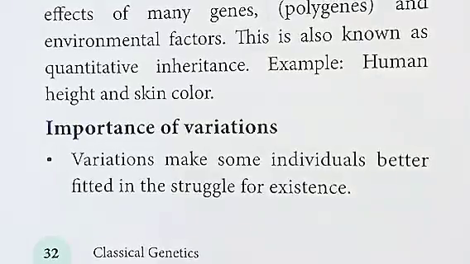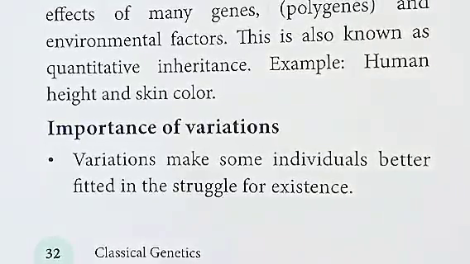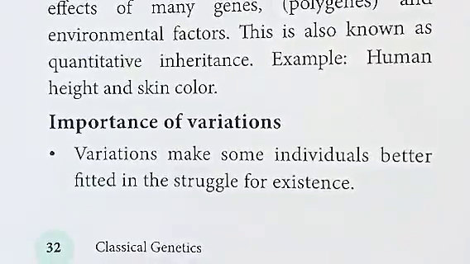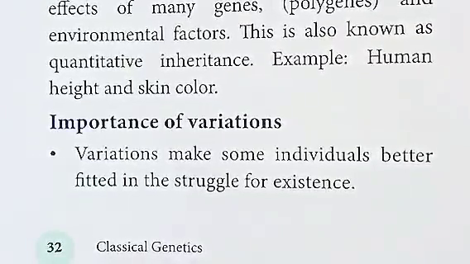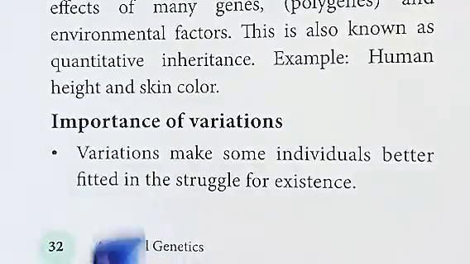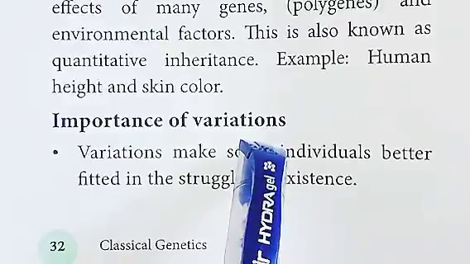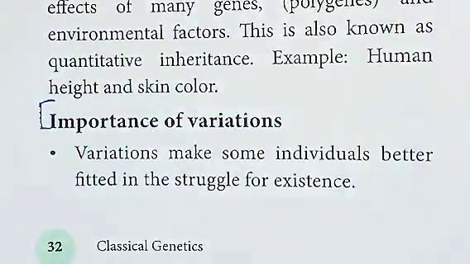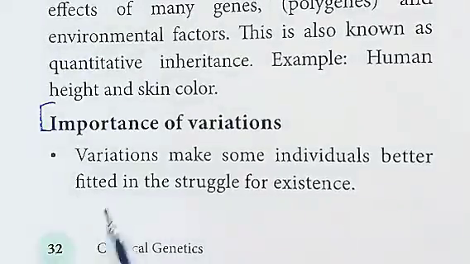Now part D, question number 1. Write the importance of variations. In page number 32, the importance of variations, in that subdivision you have to write five points.